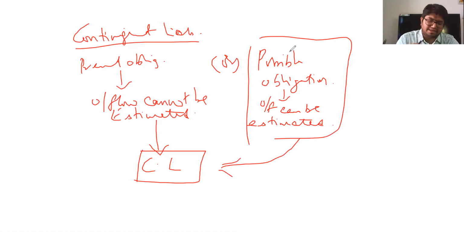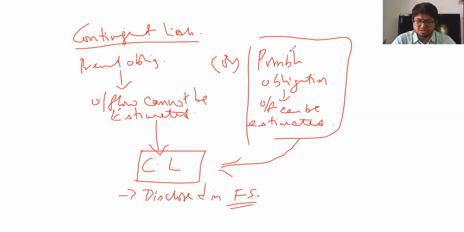Any contingent liability under AS is required to be disclosed in the financial statements, in the notes to accounts. There is no requirement of accounting it at all.